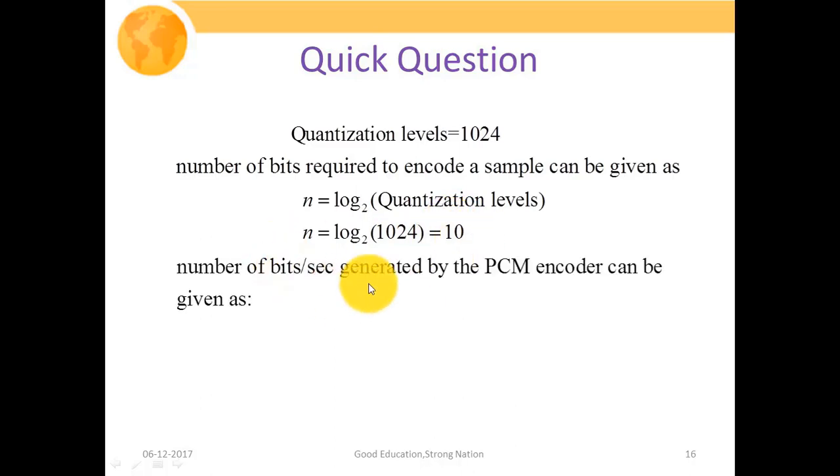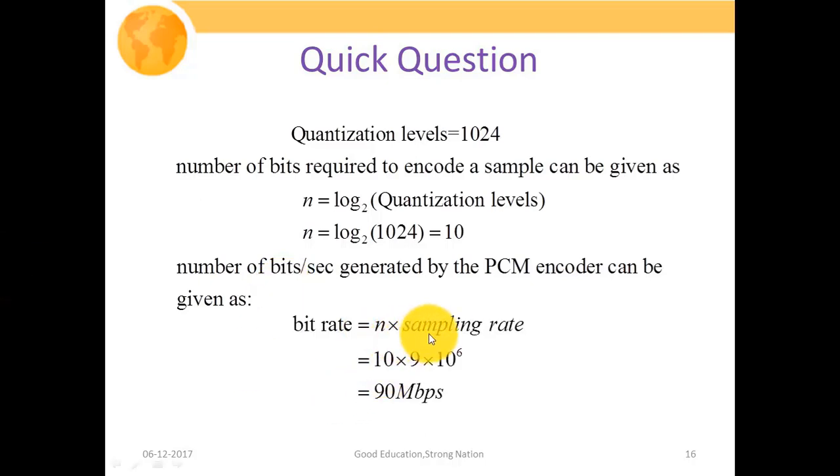So the number of bits per second generated by the PCM encoder can be given by the formula as we have discussed earlier, n times fs, where n is the number of bits to encode a particular sample and fs is the sampling frequency or sampling rate, which provides us the number of samples passing per unit time or per second. So bit rate is given as n times the sampling rate, where n is equal to 10 and sampling rate is 9 into 10 to the power 6, which counts as 90 Mbps or 90 megabits per second. So this will be the data rate of our pulse code modulated encoder.